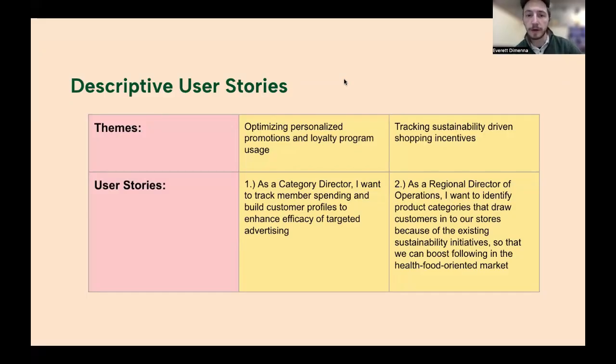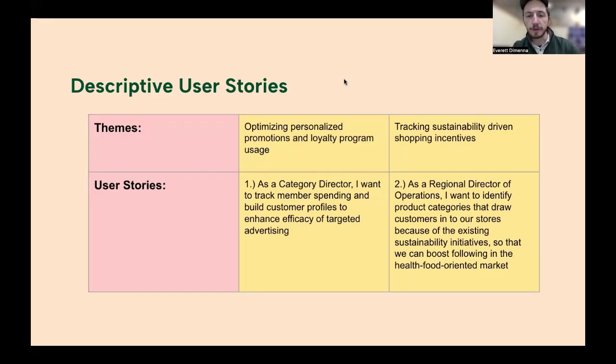Okay, so for our descriptive user stories based on those two themes, the first being optimizing personalized promotions and loyalty program usage. In that situation, as a category manager, I want to be able to track member spending and build customer profiles to increase the efficacy of targeted advertising.